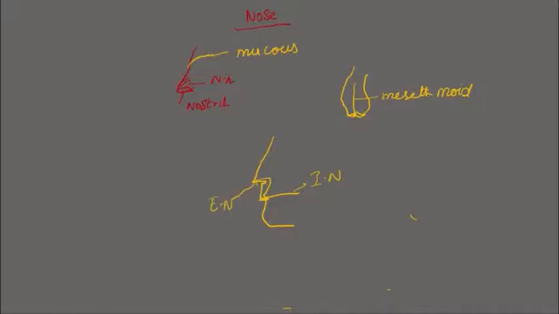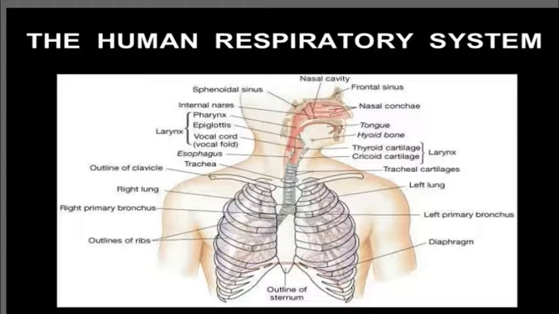There is a common space in between the external nares and the internal nares, that is called the nasal cavity. So here, this is called the nasal cavity or nasal chamber.